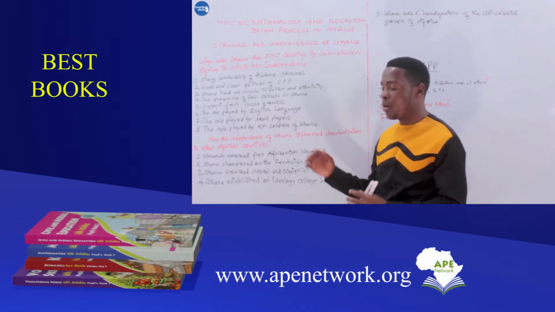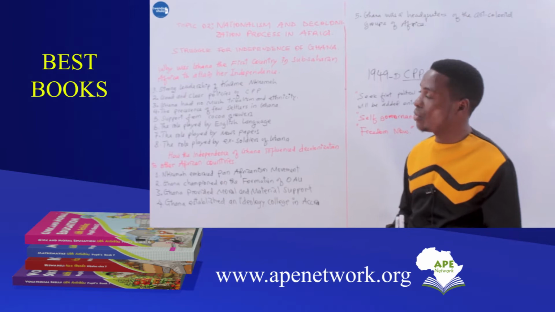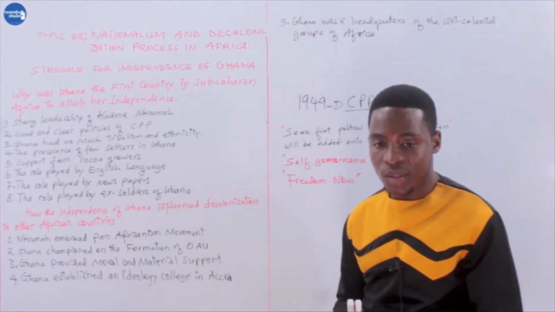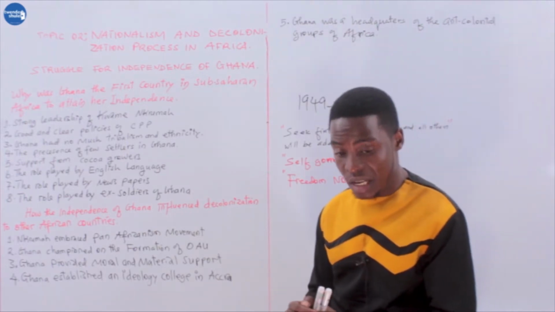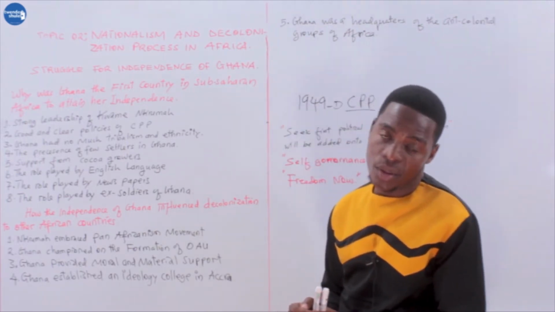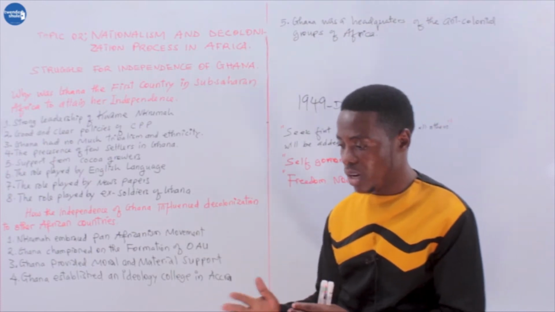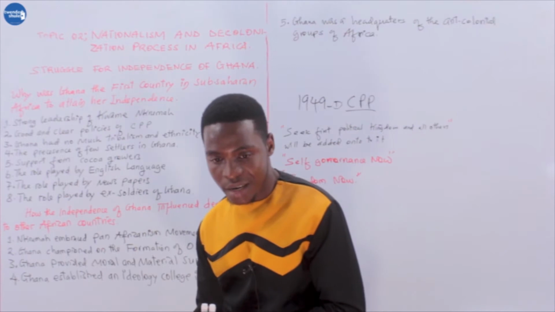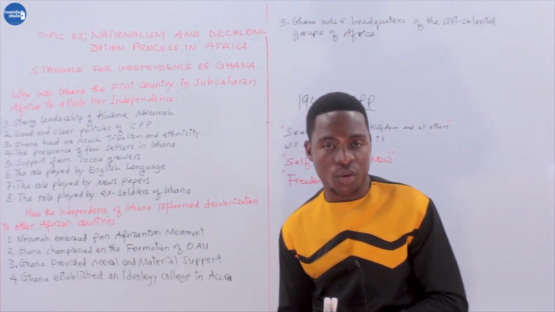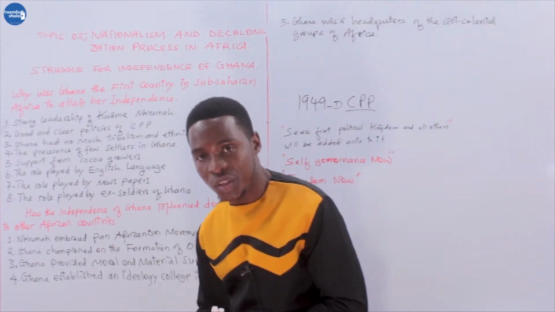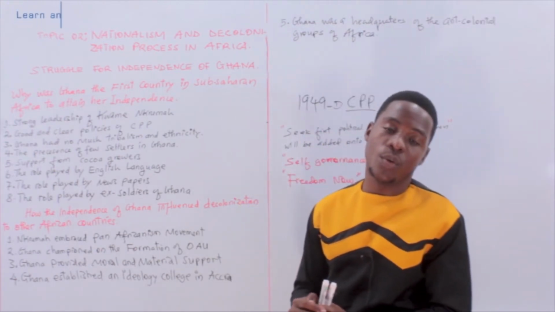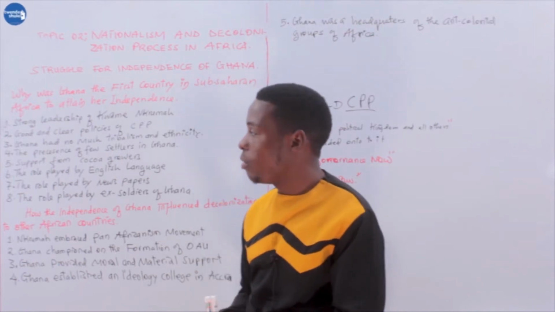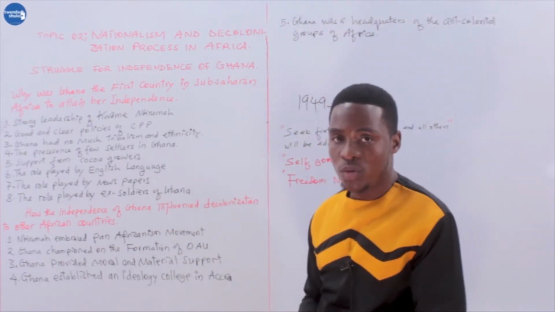Therefore, here we are going to see a case study of various countries, as we have seen in the forms of decolonization. So we are going to see at least 2 countries that achieved independence through peaceful means, 2 countries through armed struggle, 1 country through combination means, and 1 country through revolutionary means. Therefore, starting with the peaceful means, we are going to start with Ghana, which was the first